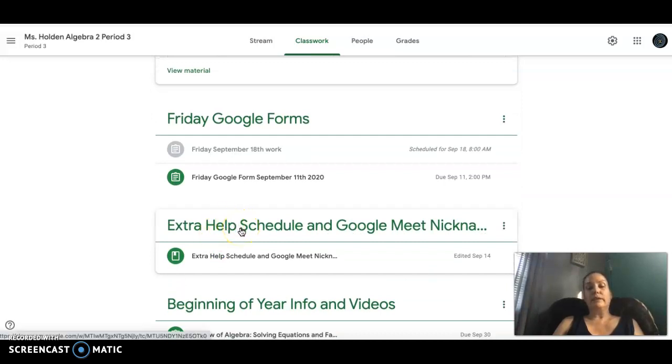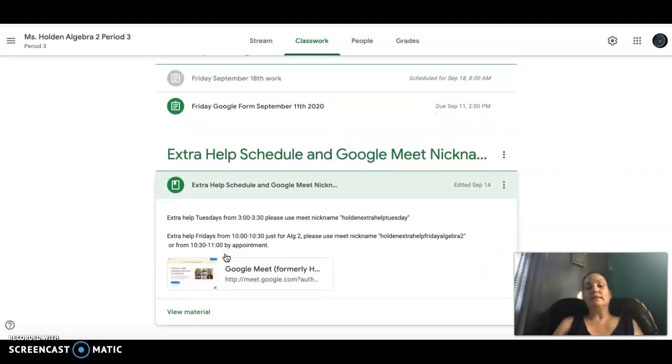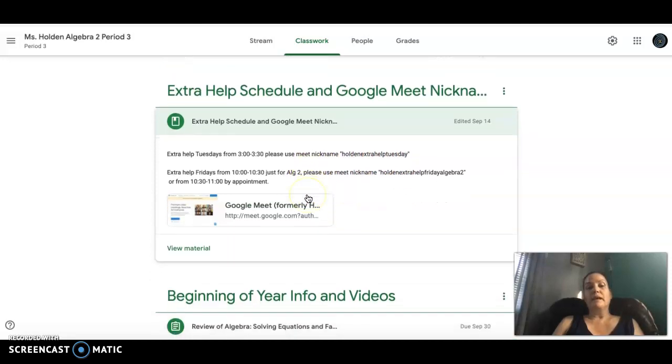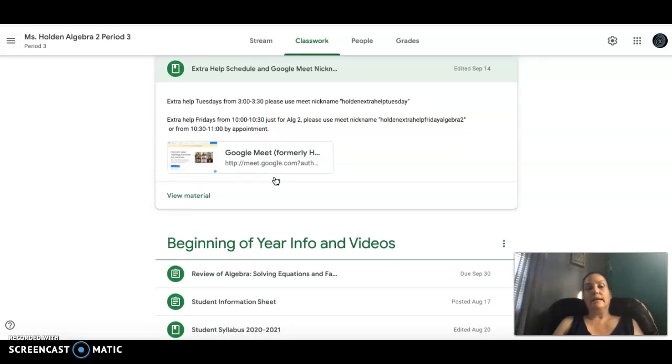The extra help schedule is right here. All extra help will be through a Google Meet. Extra help is on Tuesdays after school from 3 to 3:30. It's a different Meet link than the one for the class. That class Meet link is just for during the class time. The Tuesday extra help has a nickname, Holden Extra Help Tuesday. And then on Fridays, there's extra help from 10 to 10:30. That would be for Algebra 2. And then from 10:30 to 11 by appointment. This way, if anybody needs any individual help or they couldn't make a time from 10 to 10:30, if they had a conflict with another class, they can take advantage of the other time.